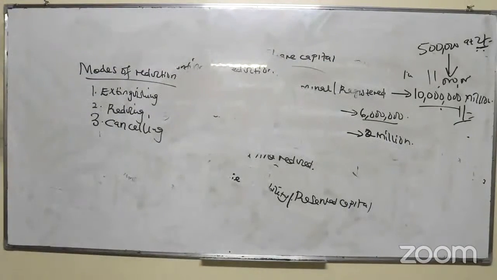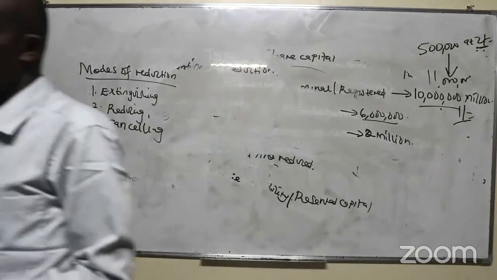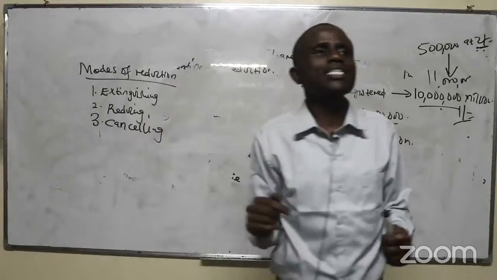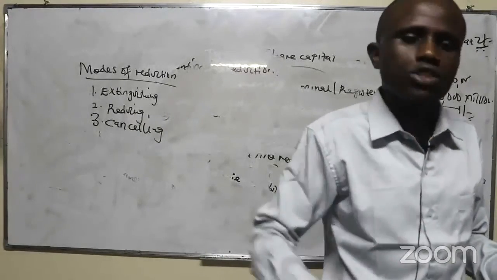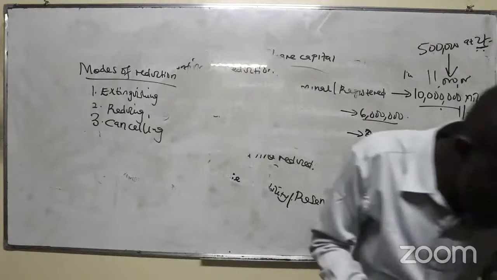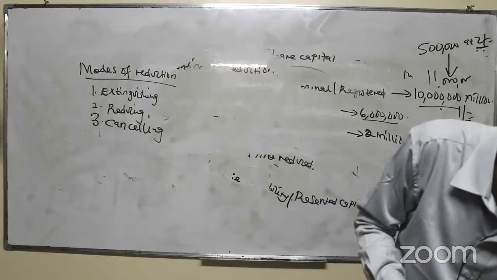Are you getting? The shares is paid up. Is that clear? But we cannot be able to account for it. So we cancel it. Are we together? Cancelling shares that are paid up but unrepresented by the available assets of the company, and then repayment to shareholders on the paid up assets.